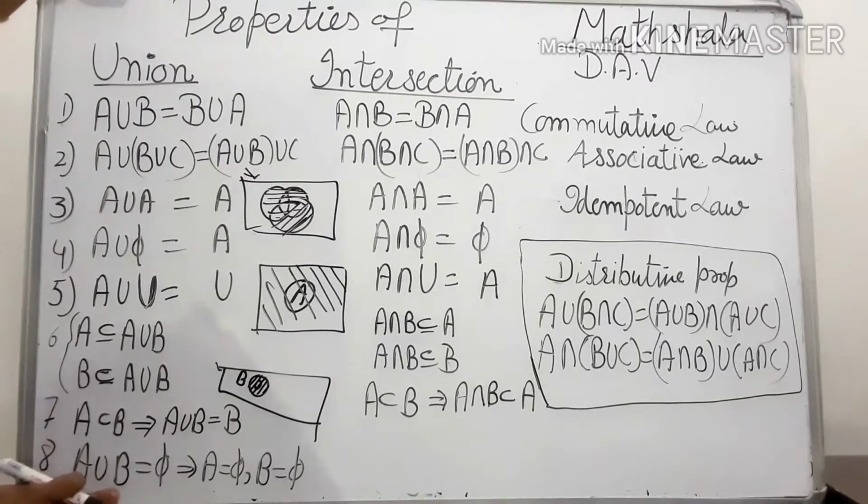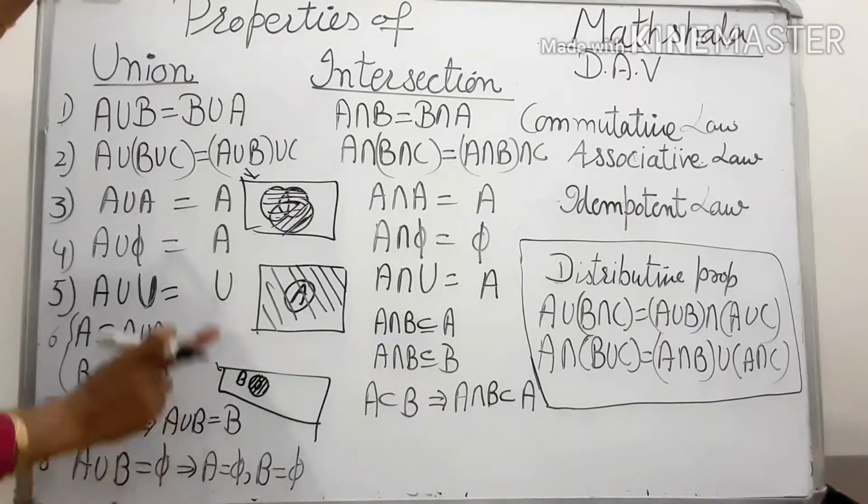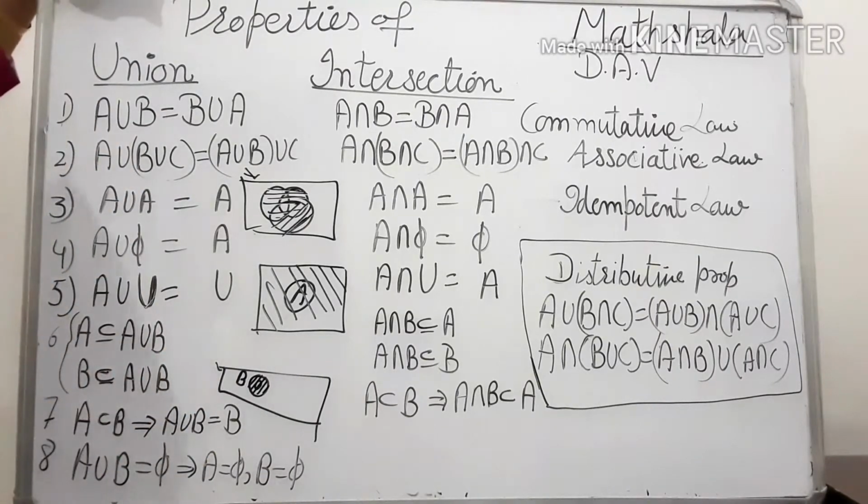And if A union B is empty, it implies that both the sets are empty sets. अगर दोनों में से एक भी set empty नहीं है तो उनकी union कभी भी empty नहीं होगी.